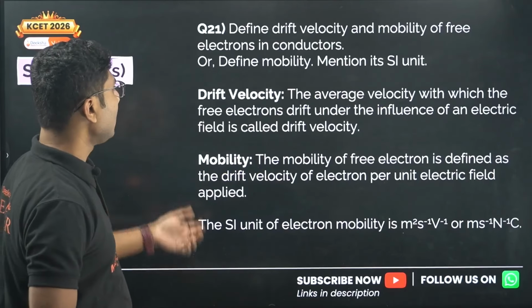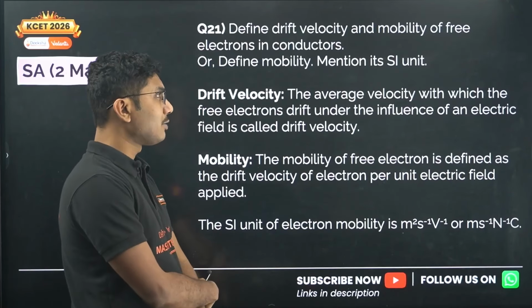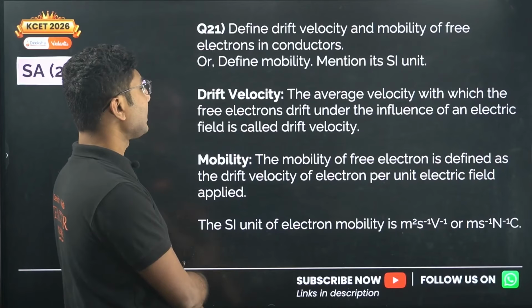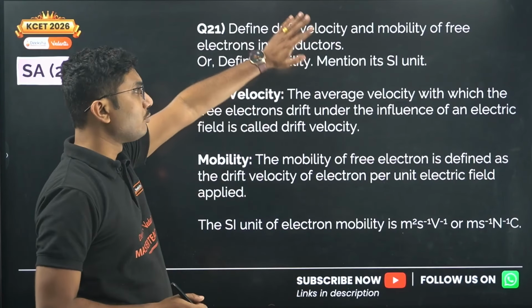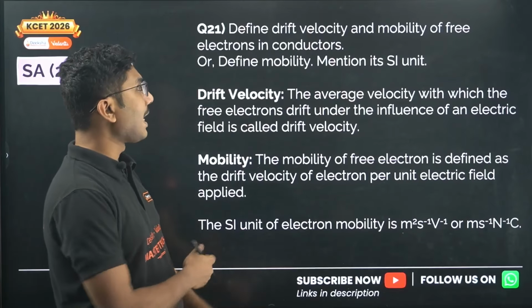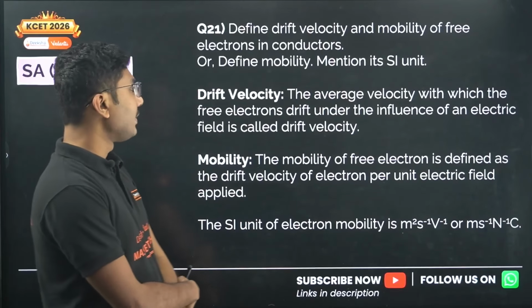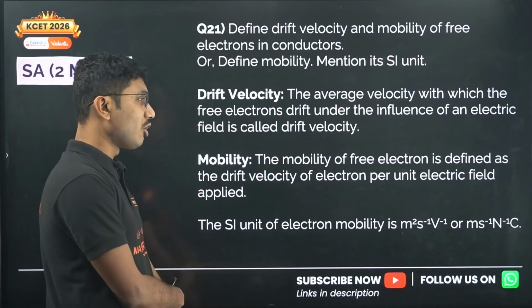Now let's move on to the 2-marker section. Define the drift velocity and mobility of free electrons in conductors, or define mobility and mention its SI unit. These are both common questions. Let's see. Drift velocity is the average velocity with which free electrons drift under the influence of an electric field.